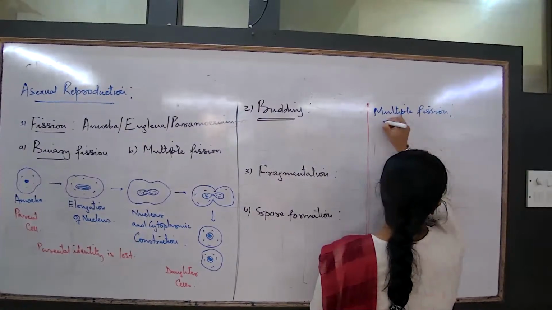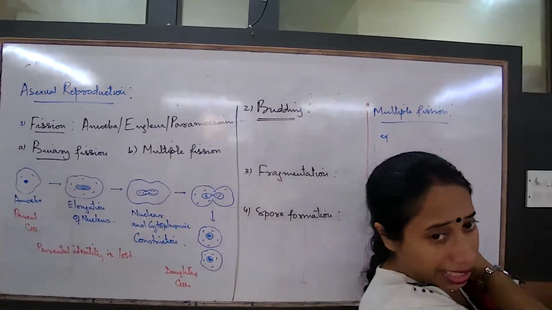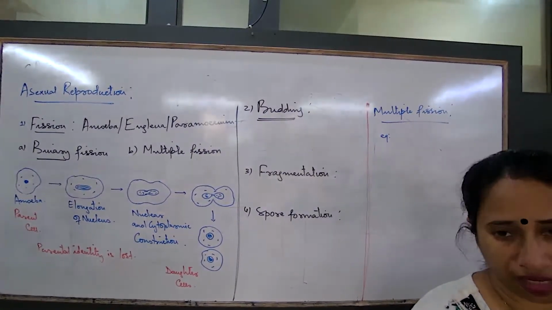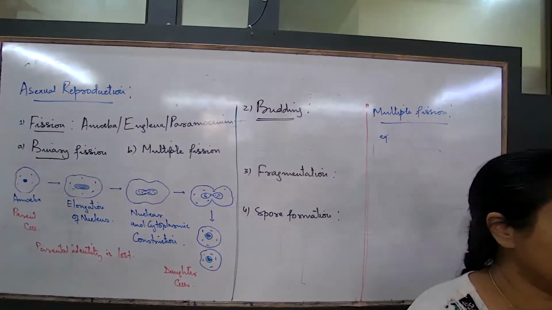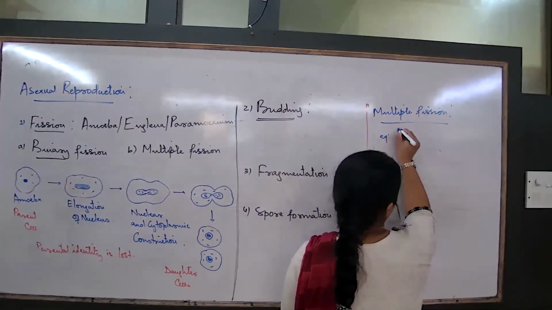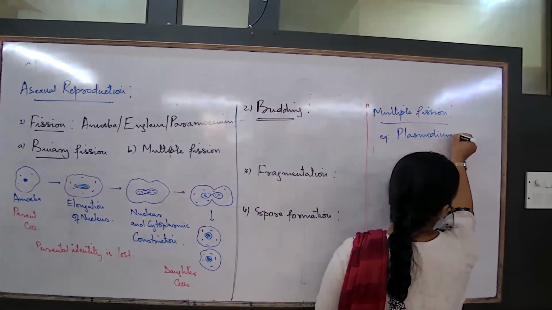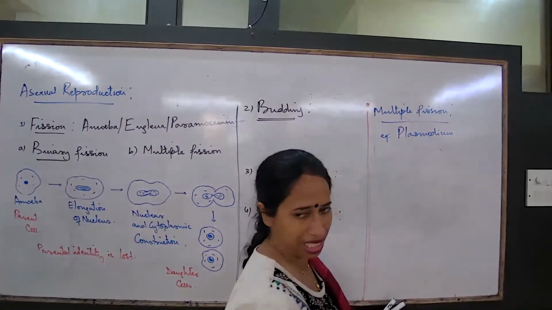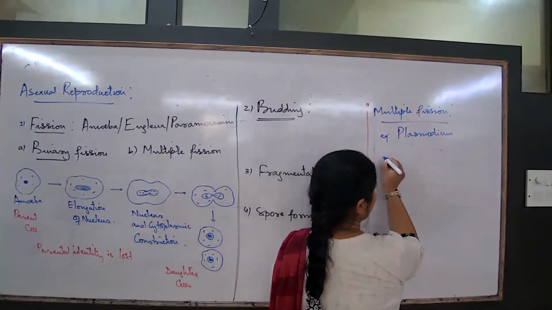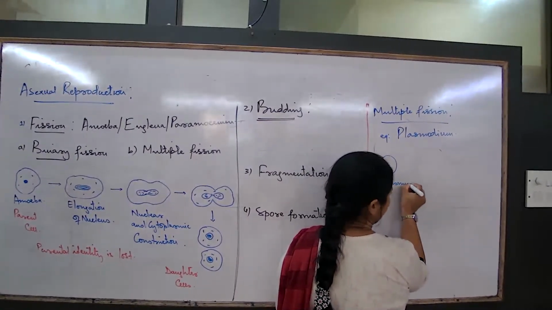In case of multiple fission, generally we talk about organisms like single-celled organisms but which are pathogenic, meaning capable of causing diseases. And these are the ones which develop in large numbers. One common example, the Plasmodium. Malarial parasite, Plasmodium, and many more other protista, they generally show this method. Protozoans, they show this method. So I talk about the single-celled organism. This is the parent Plasmodium.